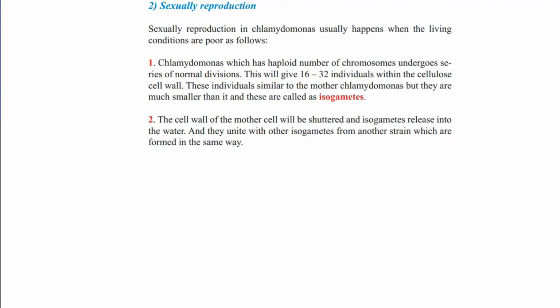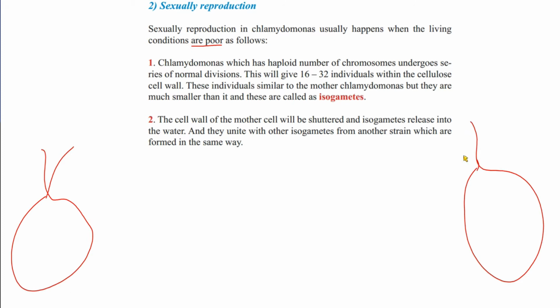Sexual reproduction in Chlamydomonas usually happens when the living conditions are poor, as follows. Chlamydomonas, which has a haploid number of chromosomes, undergoes a series of normal divisions. Like there are two Chlamydomonas, one on this side and another on that side.